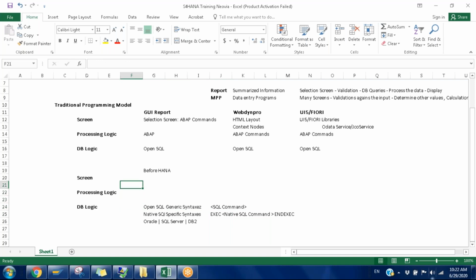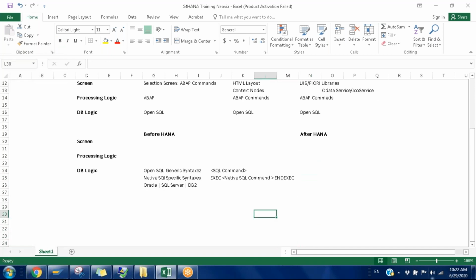This is the old system, before HANA. Once HANA came into our system infrastructure, what are the major changes that happened? Once we have the HANA database, we have the flexibility to write our own logic on the database. So before changing the ABAP level development, let me introduce what we can do on the HANA database. What kind of developments can we do?